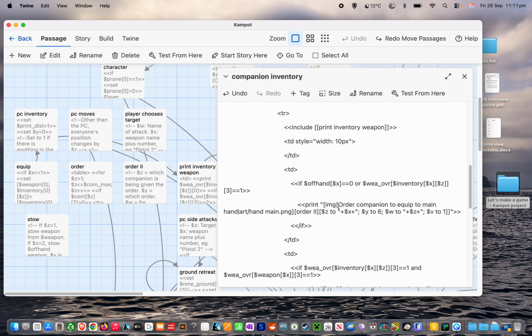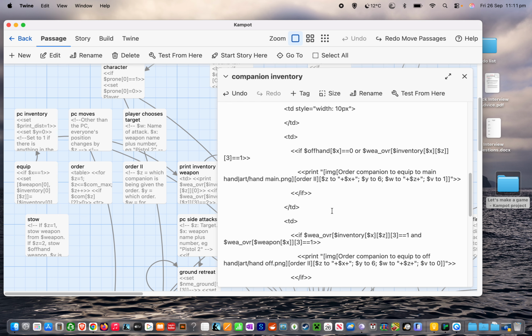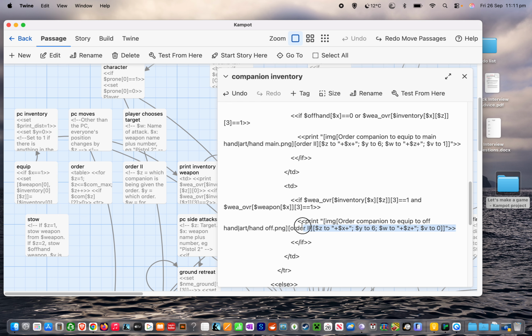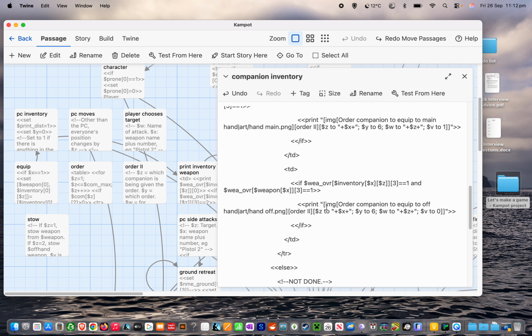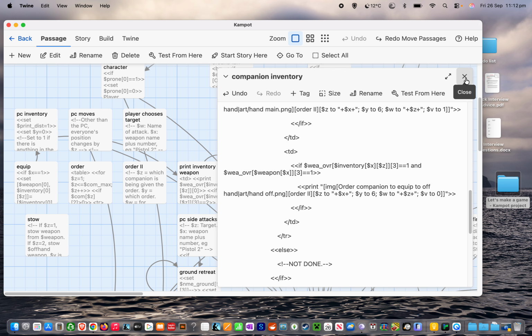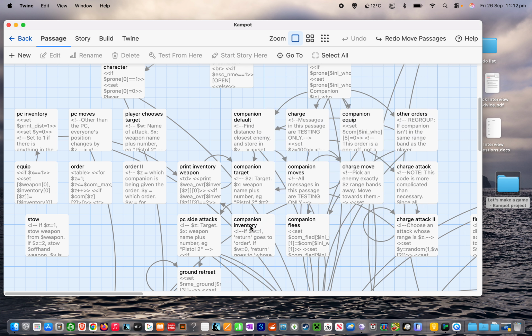So we have that image, which is to equip to the main hand, and then we have this one down here, which is to equip to the offhand, and it's identical except that the hover text is different in that it says offhand instead of main hand. The graphic that it uses is different. It's art/hand off instead of art/hand main.png. And we set v to 0 instead of 1 because v is the variable that deals with which hand the weapon is going into, where 1 means the main hand and 0 means the offhand. All right, so that is the icons, replacing the button with the icons.